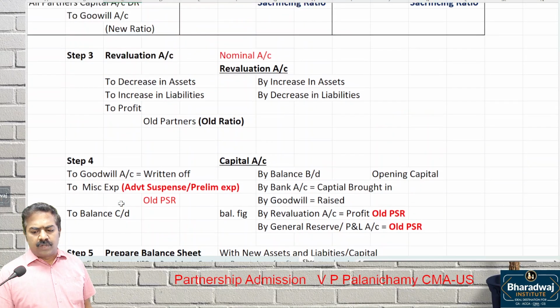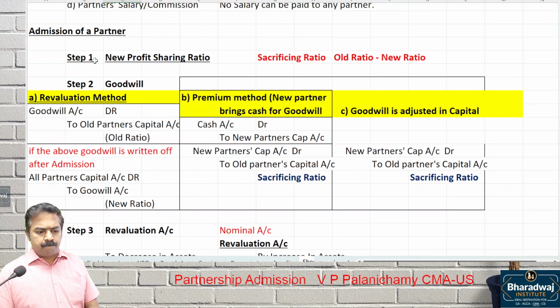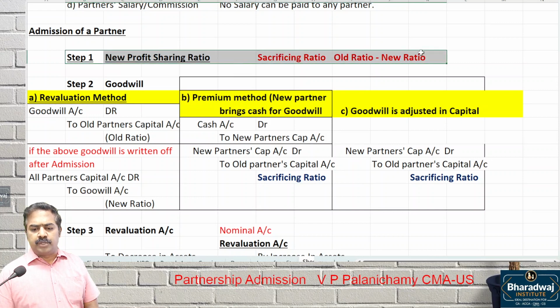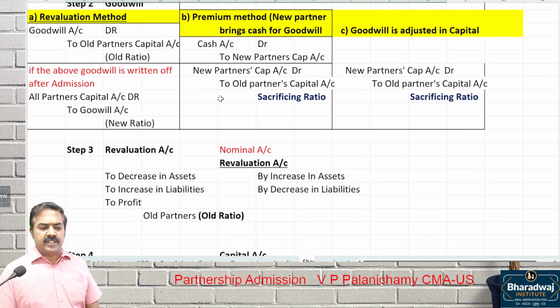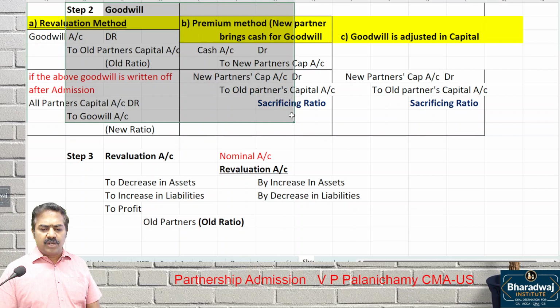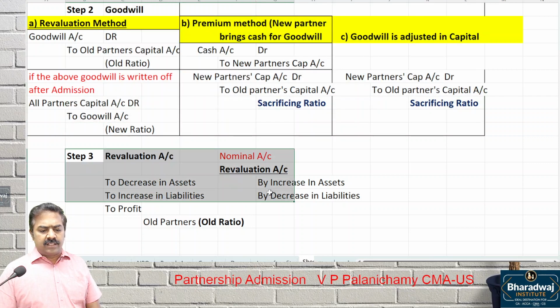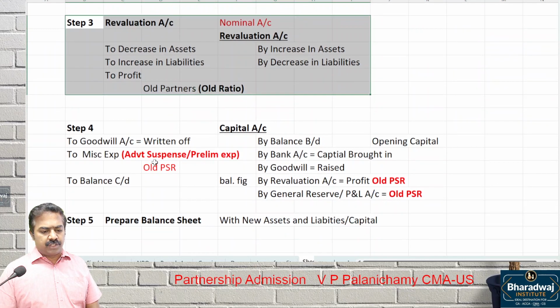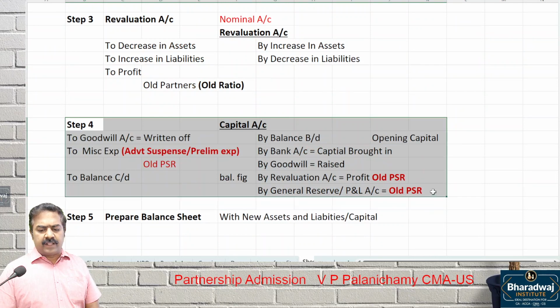Once again, what was the first step? New ratio, old ratio, difference will be sacrificing ratio. Second, you adjust for goodwill. And third, you prepare which account? Revaluation account. And of course, prepare the capital account.